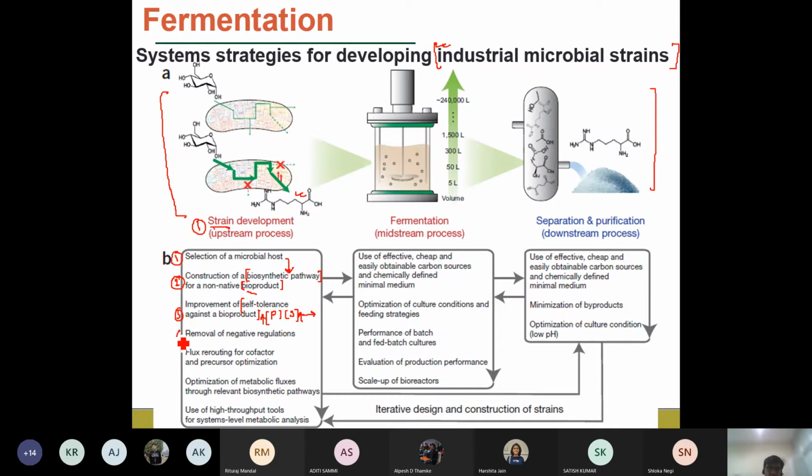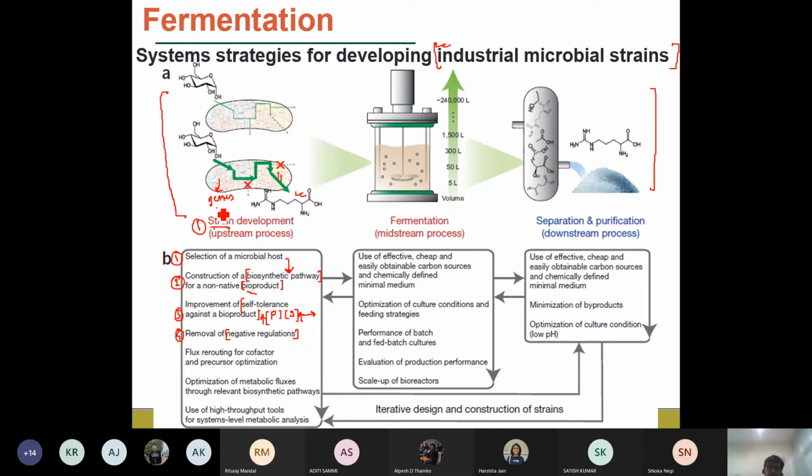Then we have to work on the removal of the negative regulation. So generally we will look into what a positive and a negative regulation is. In the microorganisms we have the genes, right? Each and every gene in the DNA is responsible for the production of a particular biochemical.